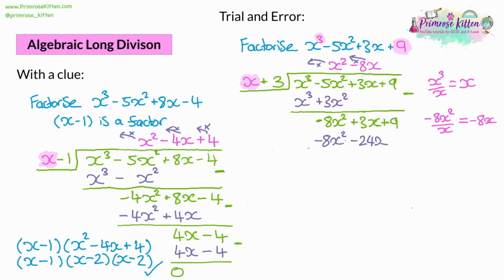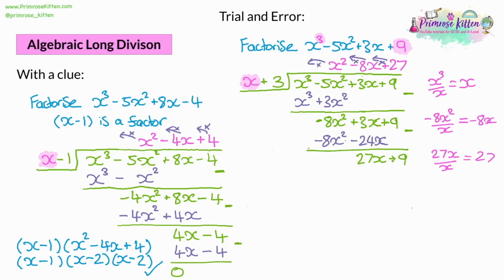So we take away to see what's left over. The first term is always going to cancel out, and the next term, negative 3x, take away a negative 24x, double negative there, that will give us a positive 27x. And we're adding 9 to it. That didn't change. So now we take the 27x, we divide it by x, and that gives us 27 as our answer. So then we, again, multiply that by the start to see what we have left over.